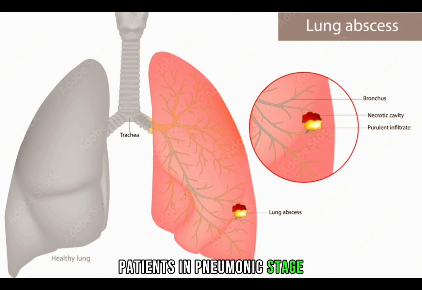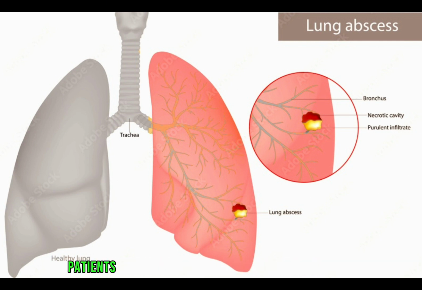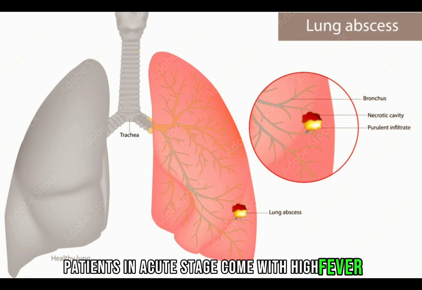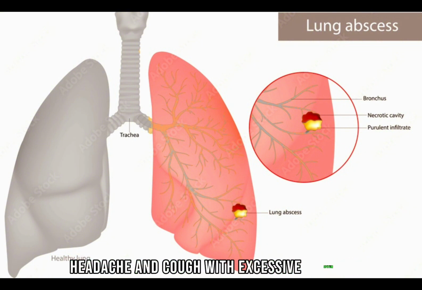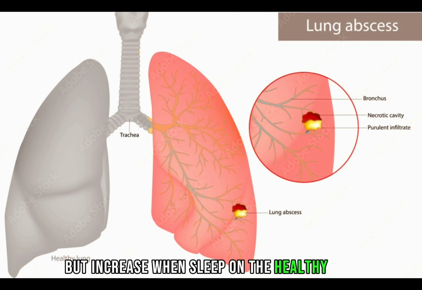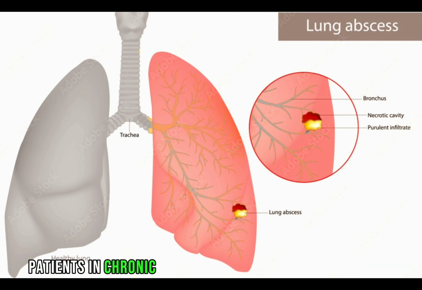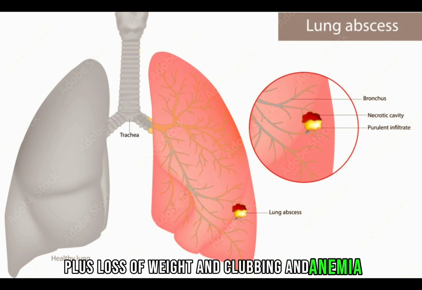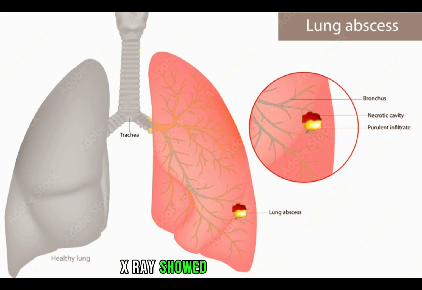Patients in the pneumonic stage come with pneumonia symptoms. Patients in the acute stage come with high fever, headache, and cough with excessive sputum, but it increases when sleeping on the healthy side. Patients in the chronic stage come with symptoms as in acute, plus loss of weight, clubbing, and anemia. X-ray shows dense shadow with cavity formation with fluid level.